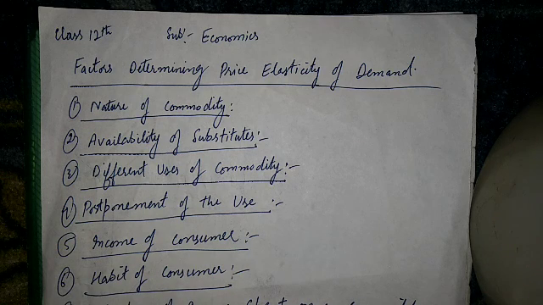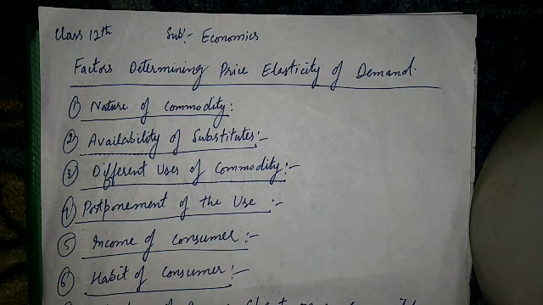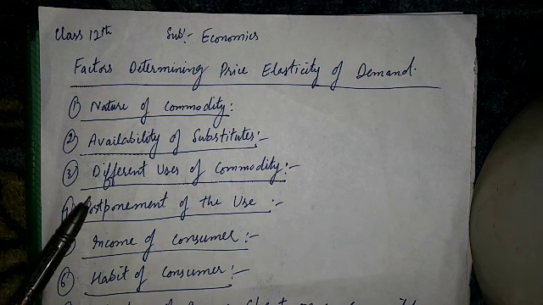The reason being that when the price of the commodity falls in relation to its substitutes, the consumers will go in for it, and so its demand will increase. And commodities having no substitutes like cigarettes, liquor, etc., have inelastic demand. And third one is different use of commodity.